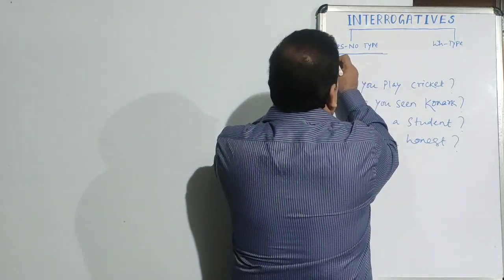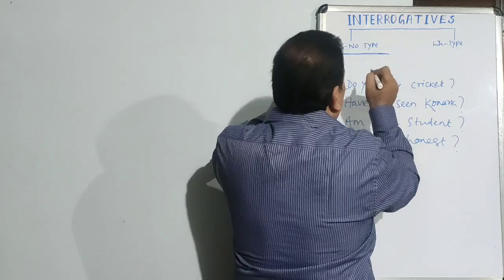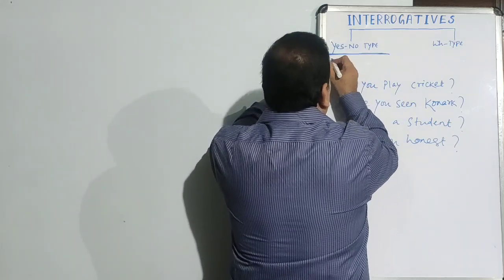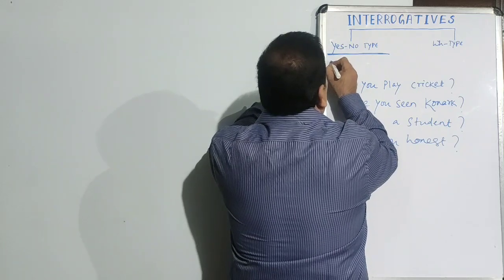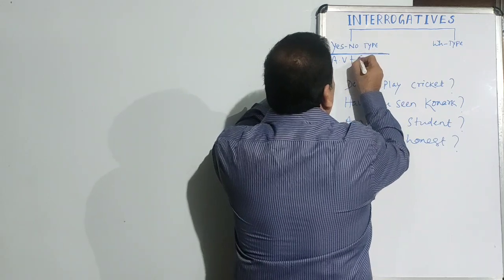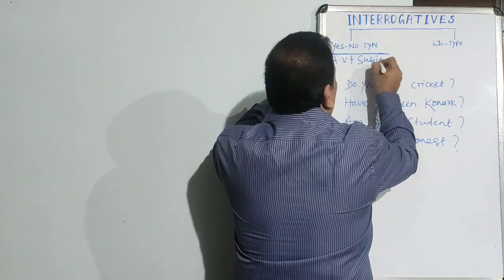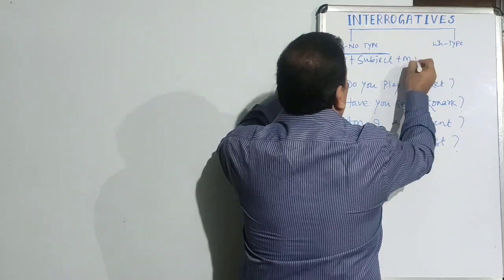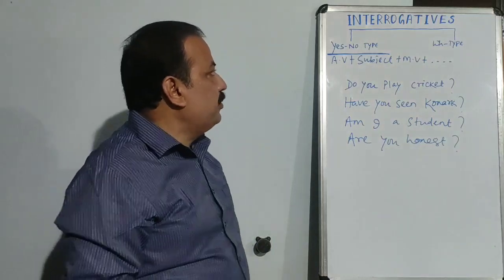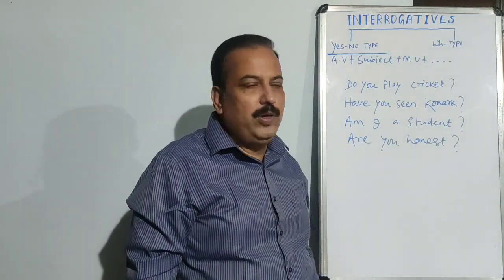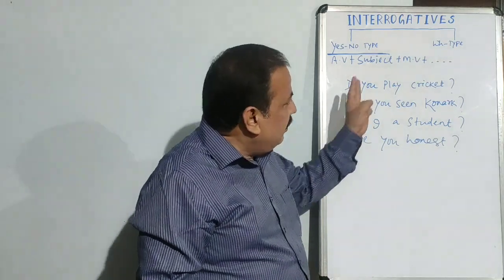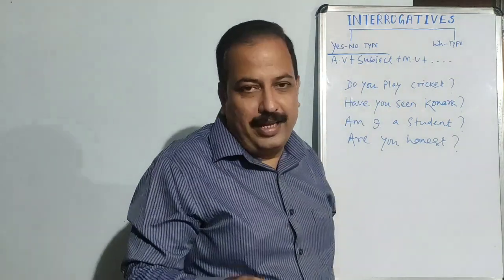So the interrogative sentence in yes-no type is made by putting the auxiliary verb at the beginning plus subject plus main verb plus rest of the things. In this way, yes-no type question is made. Usually this is the way of making yes-no type questions. And the other type of interrogative is WH type interrogative.